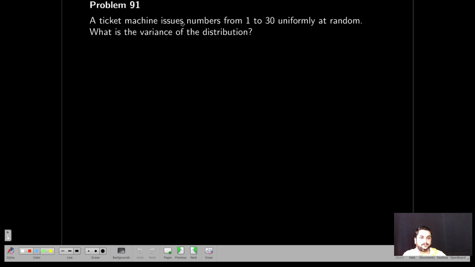Next, a ticket machine issues numbers from 1 to 30 uniformly at random. What is the variance of the distribution? So it is a uniform distribution, right? 1 to 30, so 1, 2, 3 to 30. This is a, this is b. Notice the difference d equal to 1.